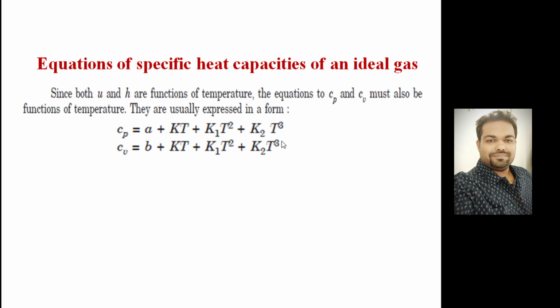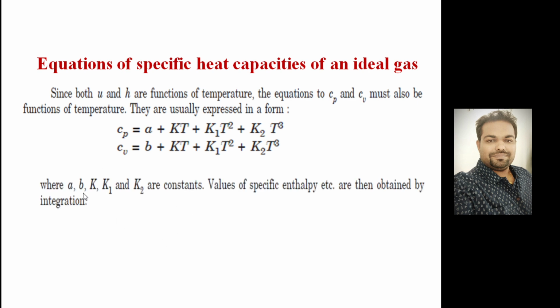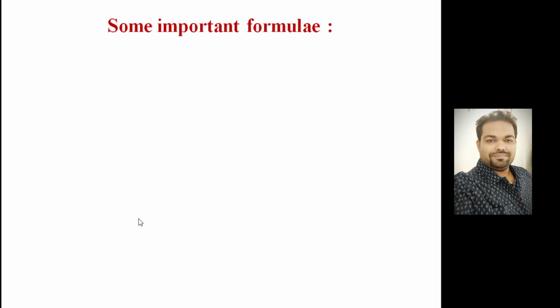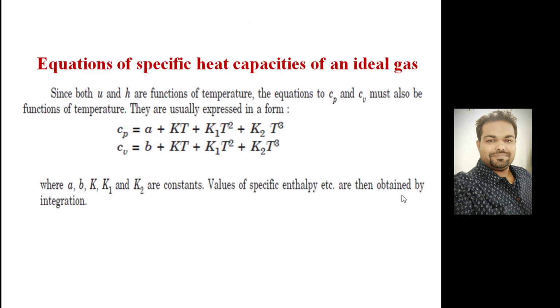So if there is no variation of Cp with the temperature, then Cp will be a constant value, and Cv will also be one particular constant value. But in some cases, Cp and Cv vary with the temperature. In that case, we have to use this sort of equation to find out the variation of Cp and Cv, where A, B, K1, K2 are constants. Values of specific enthalpy, etc. are then obtained by integration of this term, right?